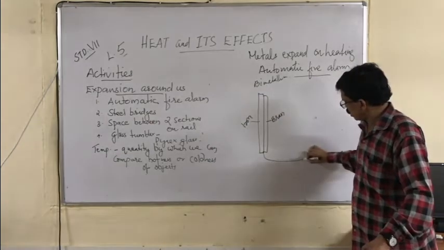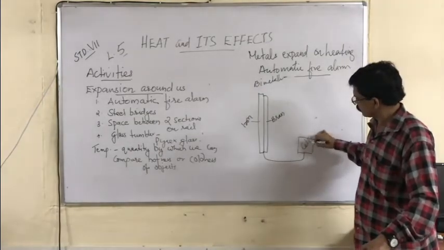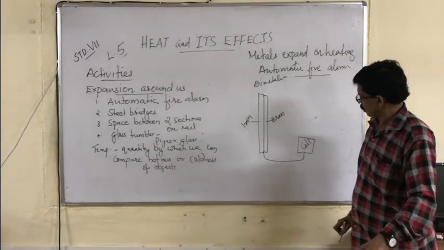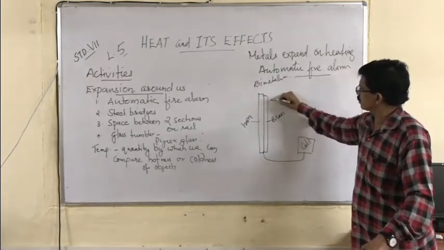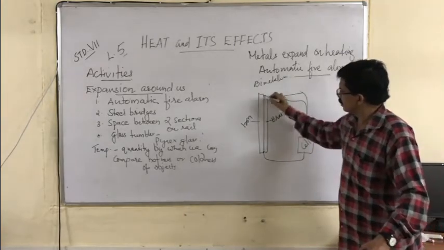It is connected to the battery or cell, and there is a switch. This is iron.